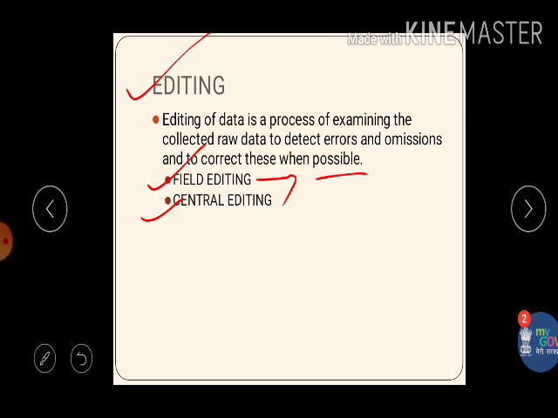While we are surveying the respondents and we feel there are some missing responses, or some kind of inadequate responses, we just ask the respondent at that particular point of time and we make the correction. So it is known as field editing. Another is that once you collect all the questionnaires, after that you look for the errors and omissions in the questionnaires. So it is known as central editing.